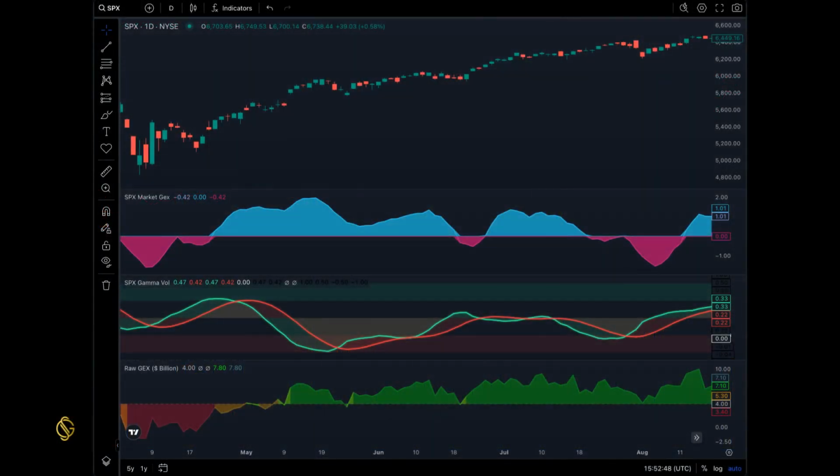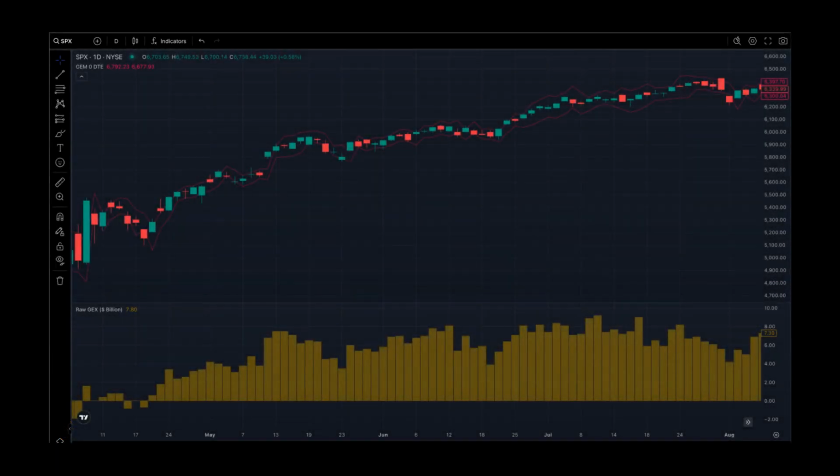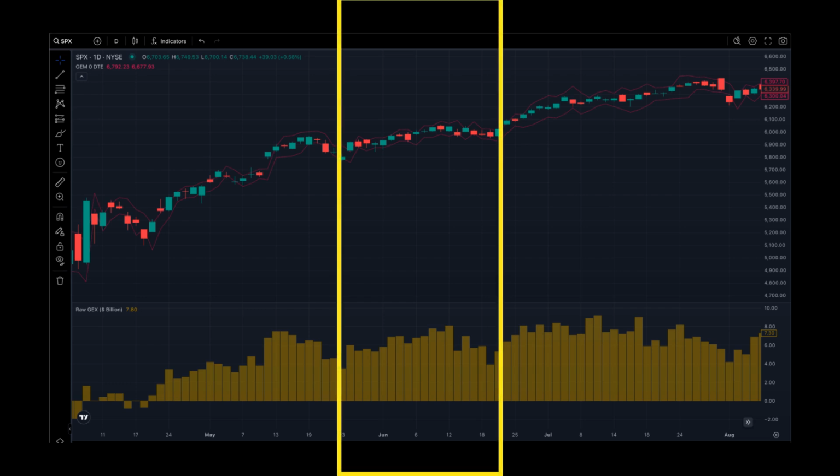In transition regimes like Regime 1 or Regime 2, GEX and volatility are moving in opposite directions, creating choppy, uneven price action. But the key is understanding where the market is coming from and where it's headed. If the market is transitioning toward a less stable regime, ranges will expand, and GEM levels are more likely to be challenged or broken. If the transition is toward a more stable regime, volatility typically contracts, and GEM levels are more likely to contain price. For zero DTE traders, this insight helps determine whether to fade extremes within the expected range and provides structured levels for option selling strategies.